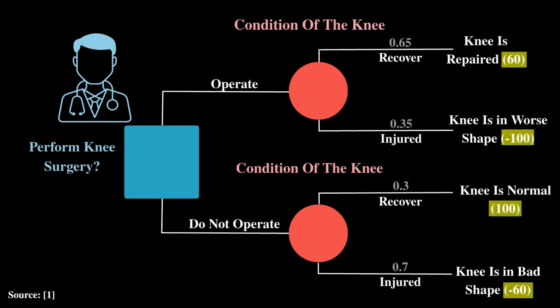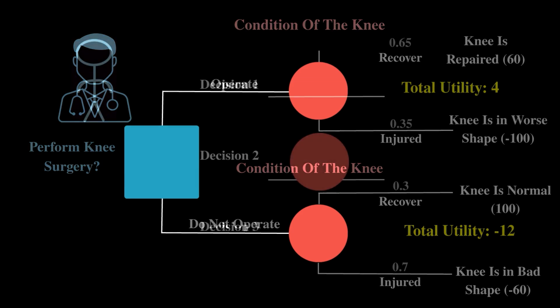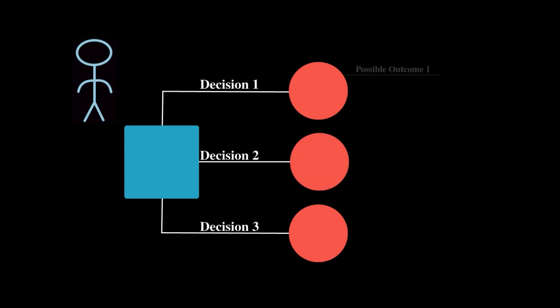We calculate the expected utility. In our example, the expected utility is higher if we do not operate. So, if we decide to do so, we act according to the theory of expected utility. Even if we can make more decisions than 2 at one point, or if there are more possible outcomes, our procedure remains the same. We calculate the expected value for each decision and then compare them.